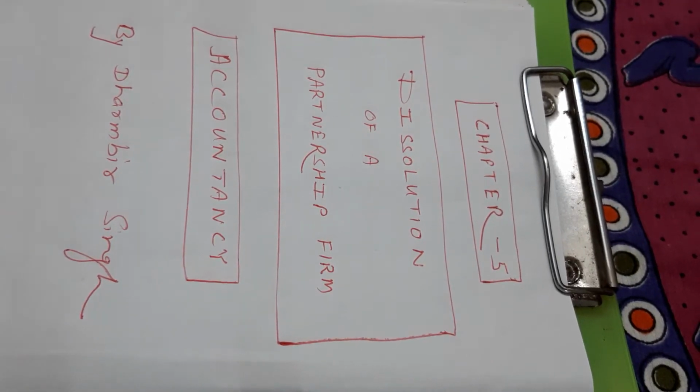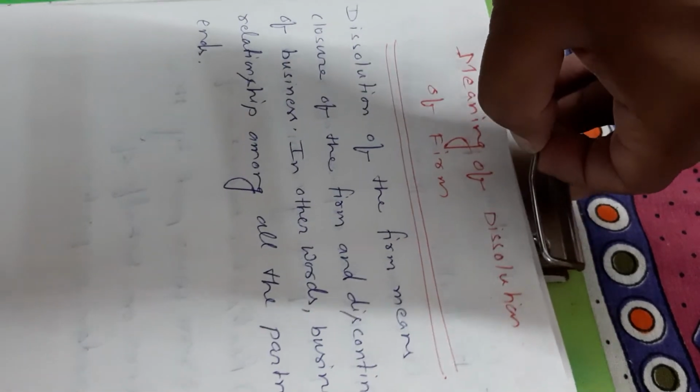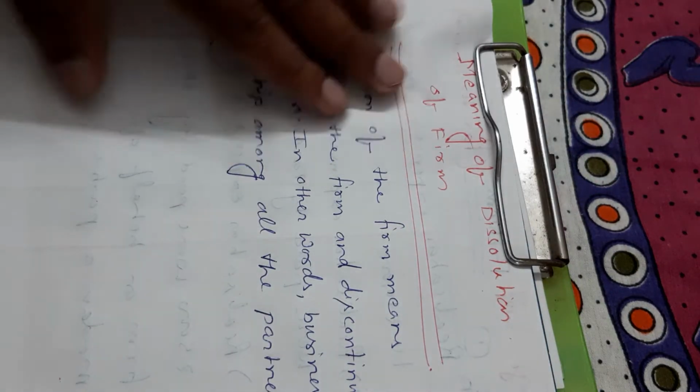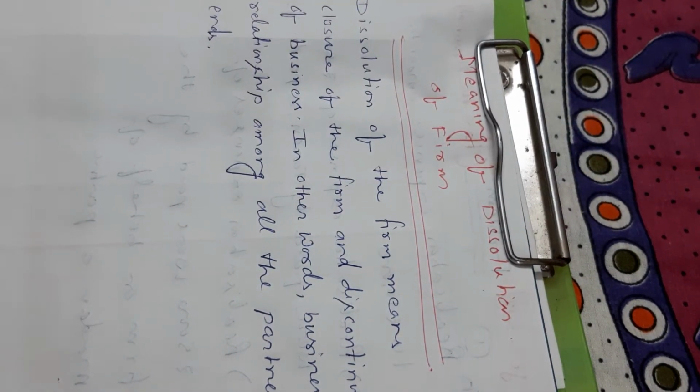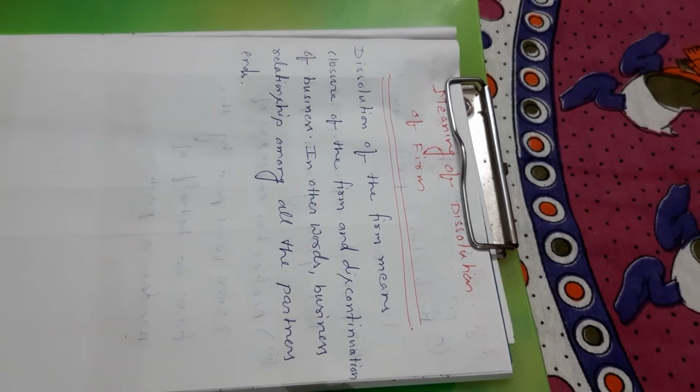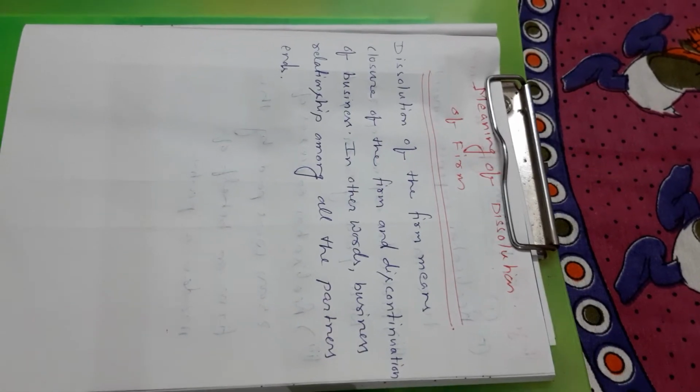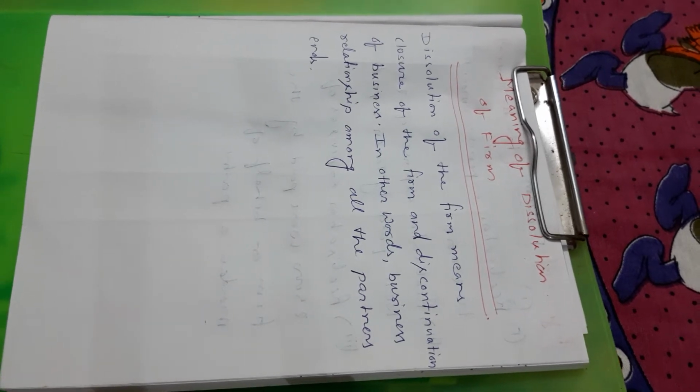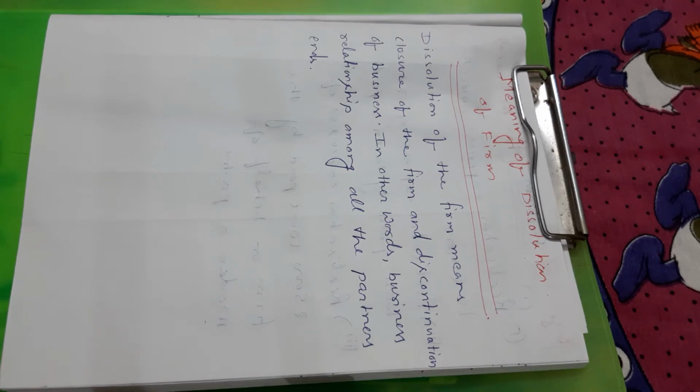Try to understand it. Now, at first we will understand what is the meaning of dissolution. Dissolution of the firm means closure of the firm and discontinuation of business. In other words, the business relationship among all the partners ends. It means business close. Dissolution means business totally closed. That is called dissolution of a firm.